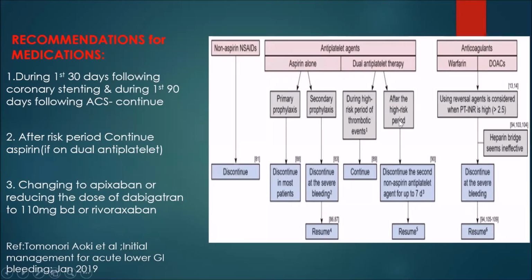After the risk period, after 90 days or 30 days following coronary stenting, we could discontinue the second non-aspirin antiplatelet. That is, if the patient is on clopidogrel, we could discontinue it, continue aspirin alone for up to 7 days, and resume the entire dual antiplatelet therapy after 7 days.